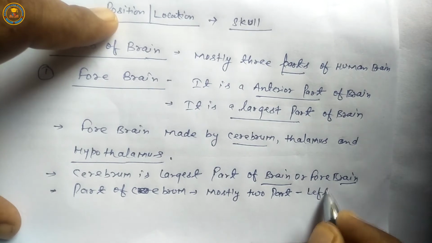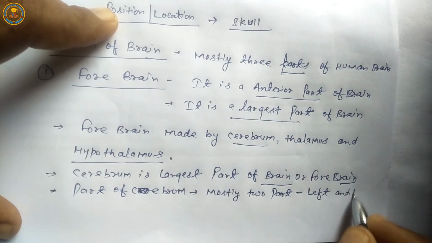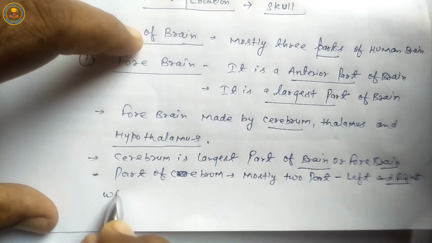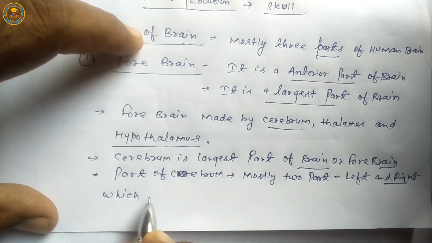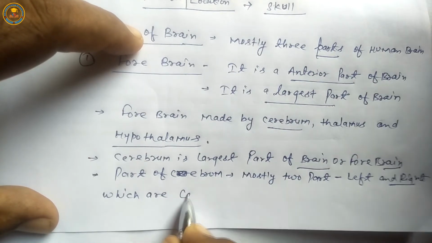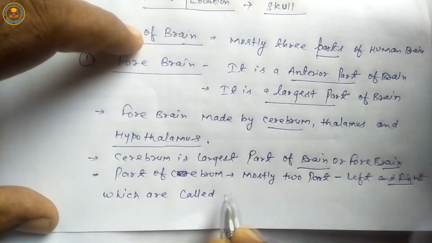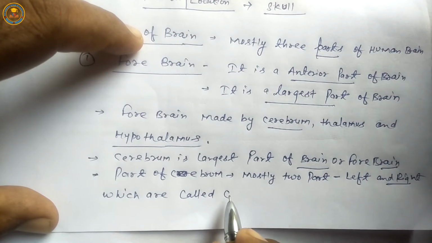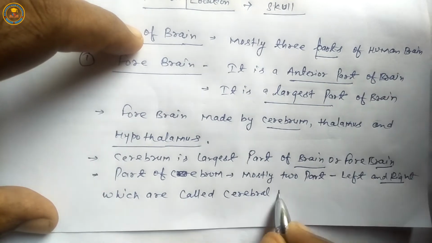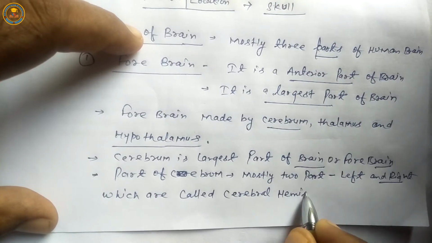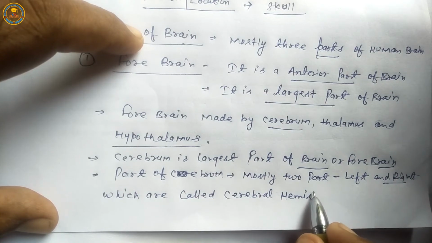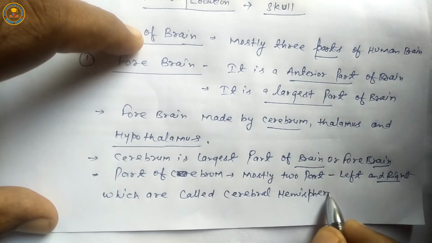First is left, second is right, which are called cerebral hemispheres. Cerebral hemisphere means right and left hemisphere.